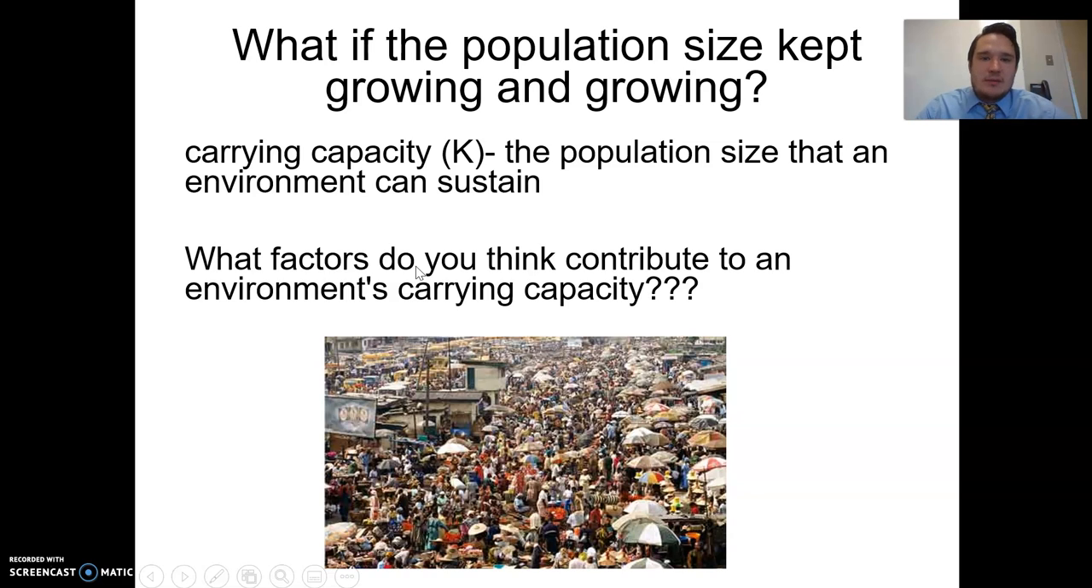What if population size kept growing and growing? We would reach something called a carrying capacity. This is the population size that an environment can sustain. What factors do you think contribute to an environment's carrying capacity?